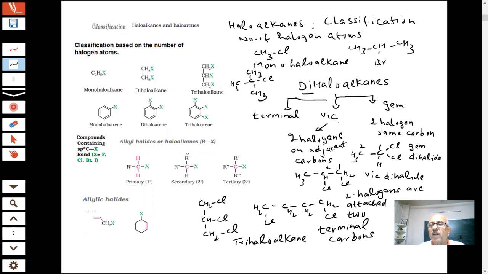The most important thing was in this dihalo. I am going to put red here. What I have told you, gem, vic, and terminal. Because here is something. You have three types of these dihaloalkanes. All right.